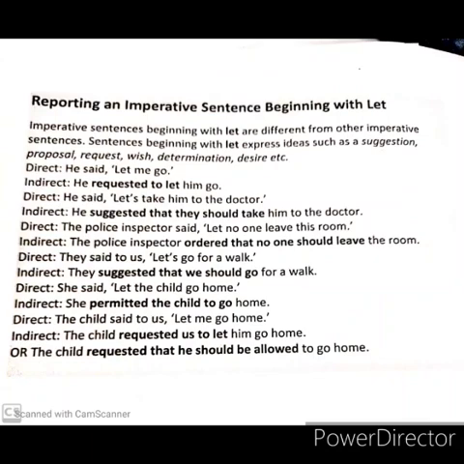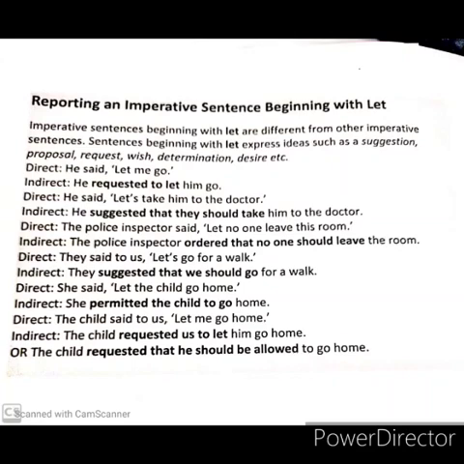Imperative sentences beginning with "let" are different from other imperative sentences. Sentences beginning with "let" express ideas such as a suggestion, proposal, or request, but mostly it comes with suggestion. Now let's see the sentence. He said, "Let me go." What we have to do here? He requested to let him go.